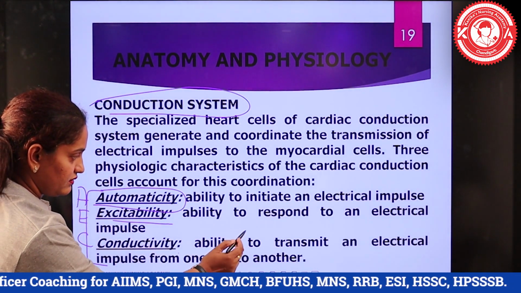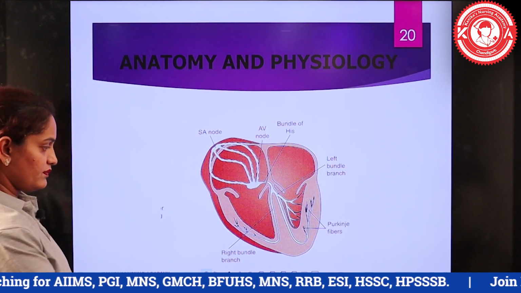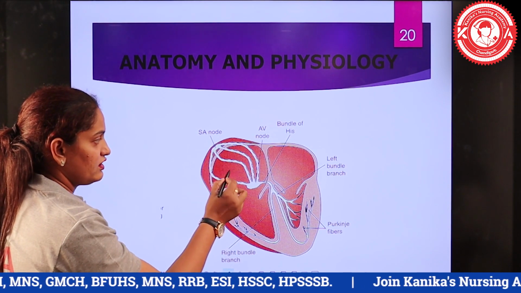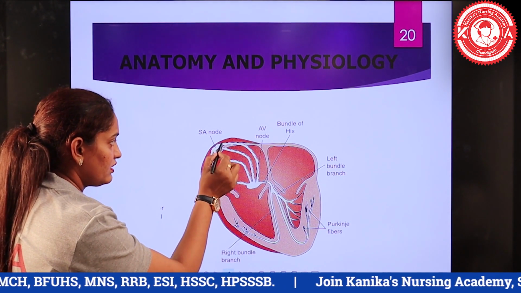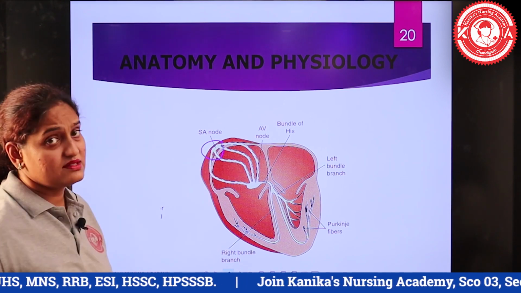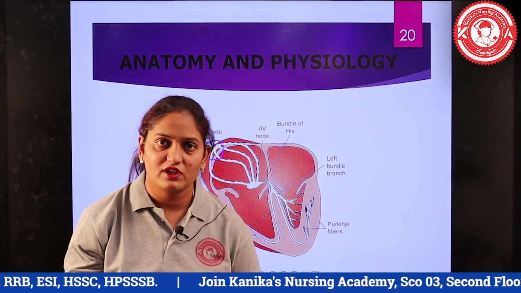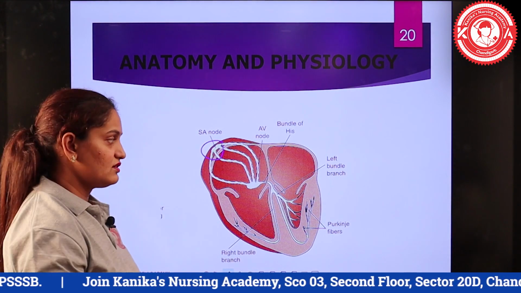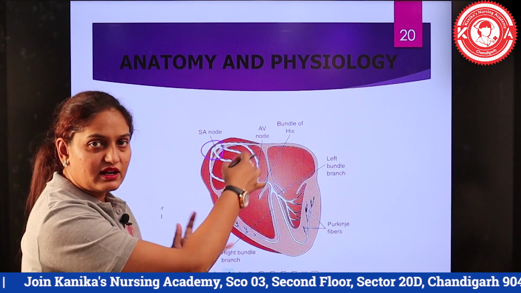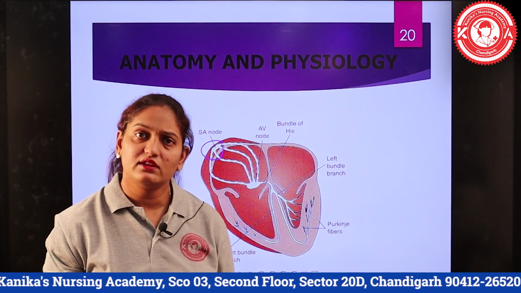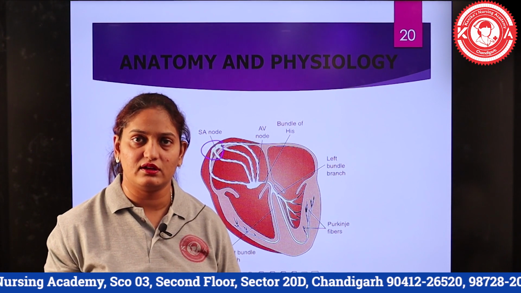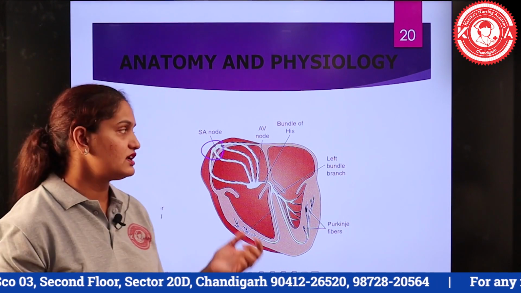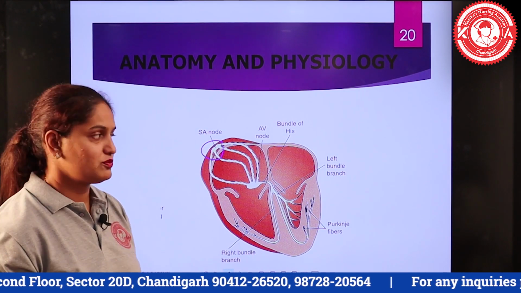We can just see this here. So this is the structure of the heart, and the chambers of the heart, and the sinoatrial node, which is known as the natural pacemaker. Why is it known as the natural pacemaker? Because it has the fastest rate of automaticity. We were just discussing that all the cells lining the middle layer of the heart have the ability to generate the electrical impulse, but because the sinoatrial node has the fastest rate of automaticity, it is known as the natural pacemaker.